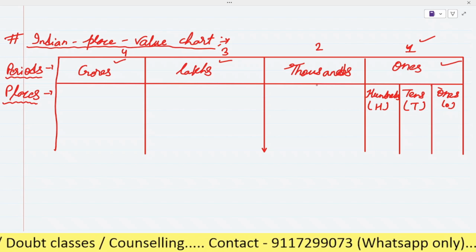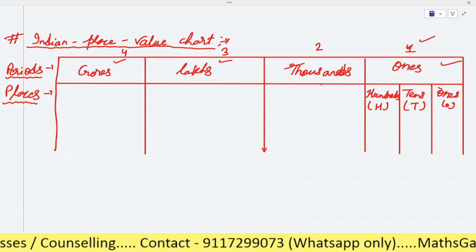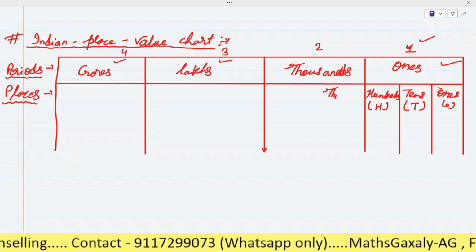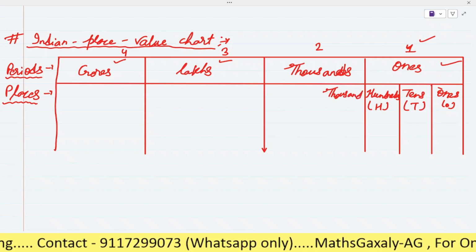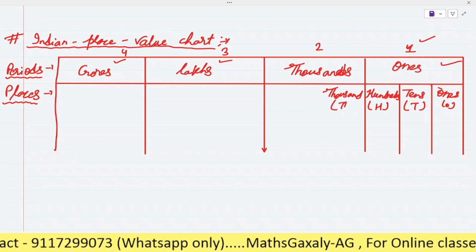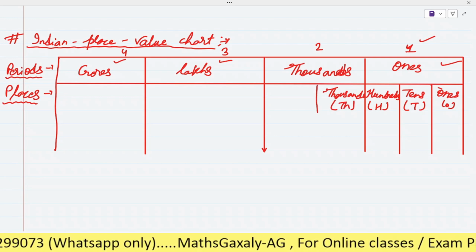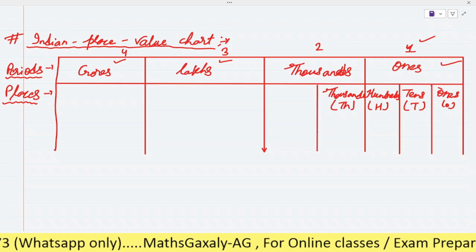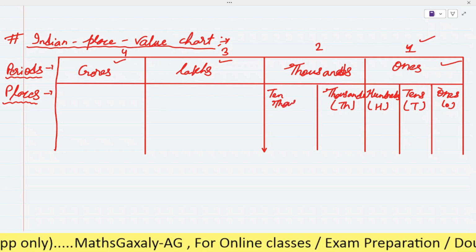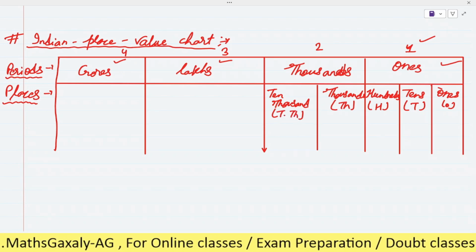Similarly, in the house of thousands, how many rooms will there be? There are 2 rooms. The first room will be thousands, denoted by TH, and the next one will be ten thousand, denoted by T dot TH.